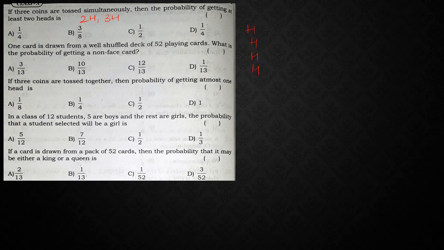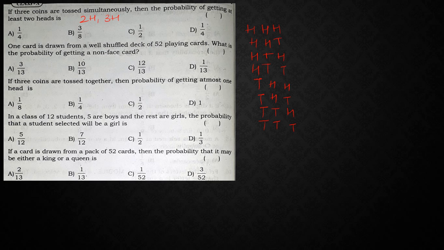So head, head, head, head. Next tail, tail, tail, tail. After that, half of those 4 is nothing but 2. So head, head, tail, tail, head, head, tail, tail. Next, what am I going to get? Alternate. So head, tail, head, tail, head, tail, head, tail.